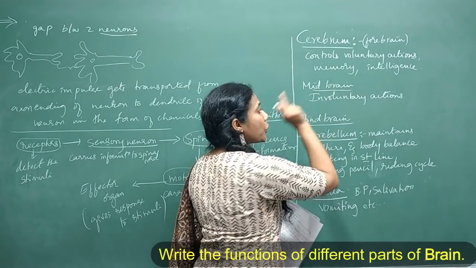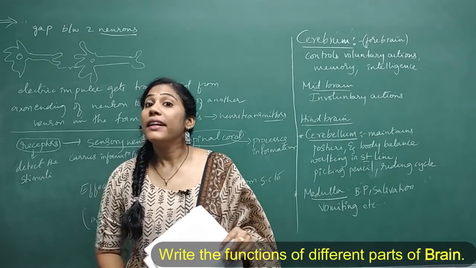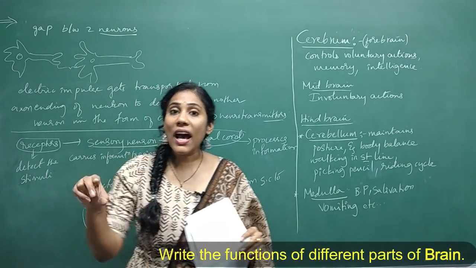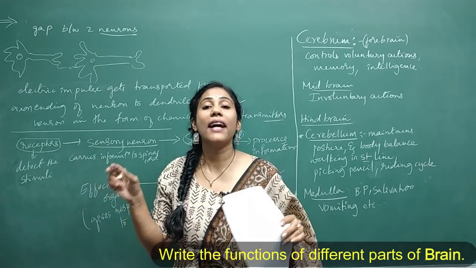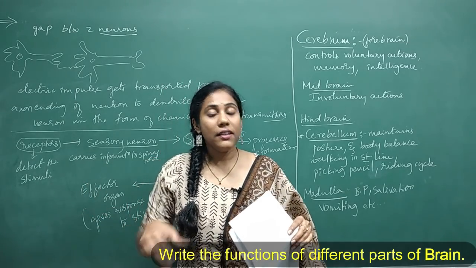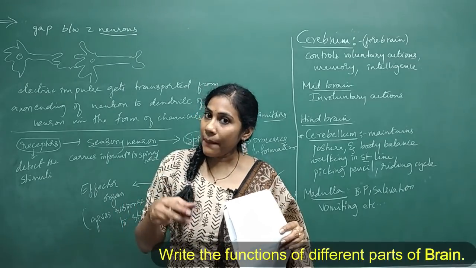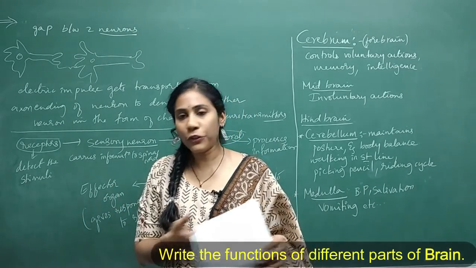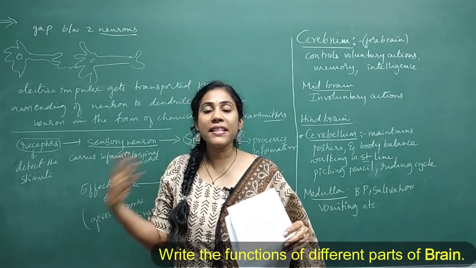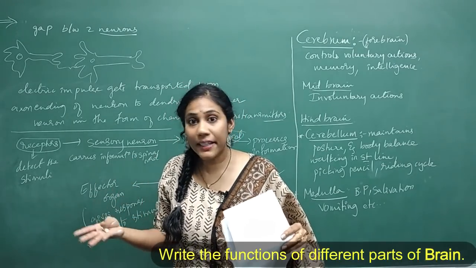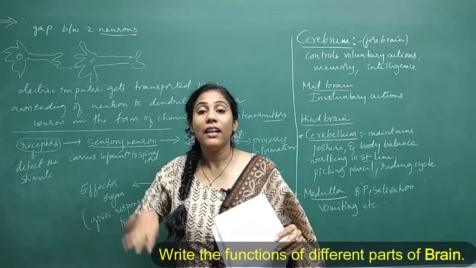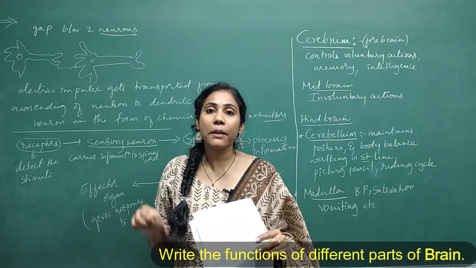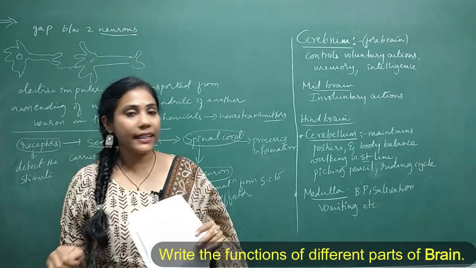And now coming to the midbrain. Midbrain actually controls involuntary actions. Involuntary actions in the sense the actions which are not based on our thinking process. Say like heartbeat. Say for example, if you think to stop your heartbeat, is it possible? No, right? Our heart continuously beats 24/7. It doesn't depend on our thinking process, right? So such actions which do not depend on thinking process are called involuntary actions.